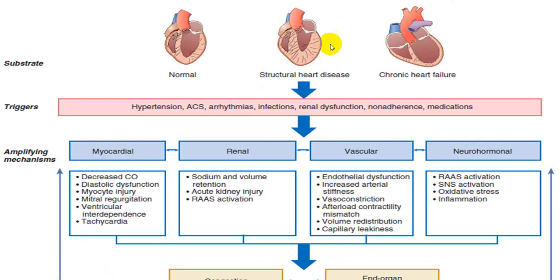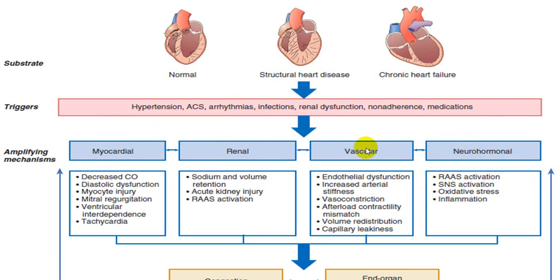And this is what we call structural heart disease or chronic heart failure, which may be precipitated by hypertension, ACS, cardiac arrhythmias, infection, renal dysfunction, non-adherence to the treatment, etc. That will have different effects on myocardium, renal function, vascular and neurohormonal mechanisms. In neurohormonal, we already mentioned RAS system activation, sympathetic system activation, as well as ADH secretion.